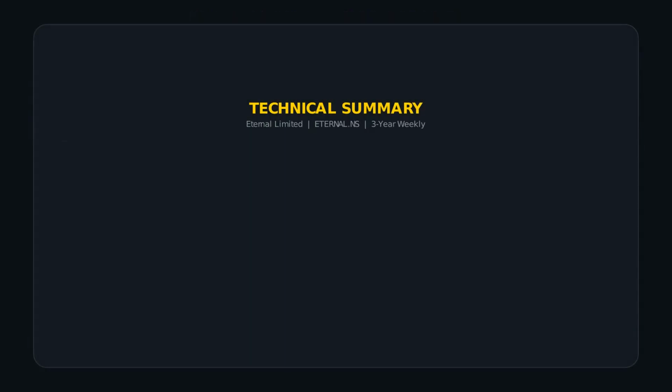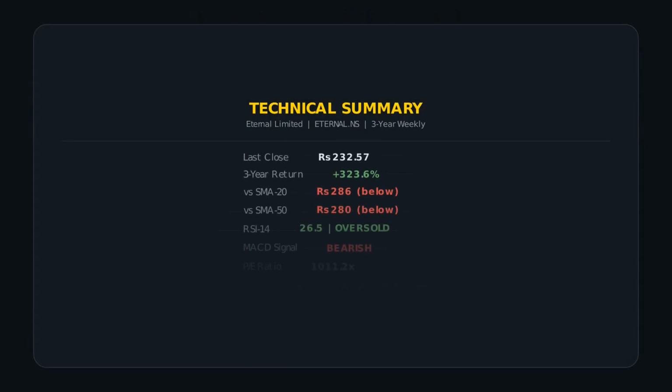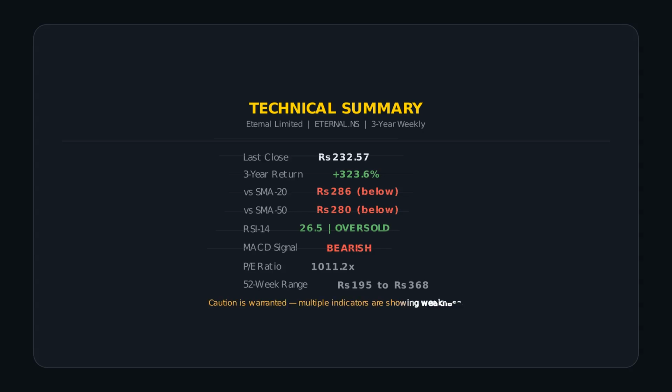Here is the complete technical summary for Eternal Limited. The stock has returned plus 323.6% over 3 years. RSI is 26.5, oversold. MACD is bearish. Price is below the 50-day moving average. Caution is warranted. Multiple indicators are showing weakness. Remember, this is math. Every number here has a formula behind it.